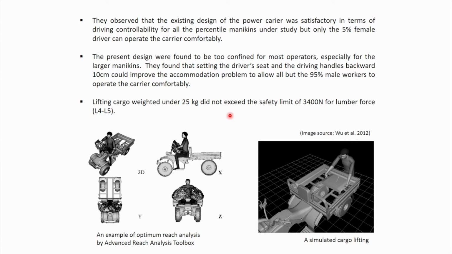The spinal compression force at L4 L5 level can be reduced by design modification of the lifting cargo. So this is one example of optimal reach analysis by an advanced reach analysis tool. This is from front view, this is from top view, this is from side view. And here it is shown how cargo lifting is being done.